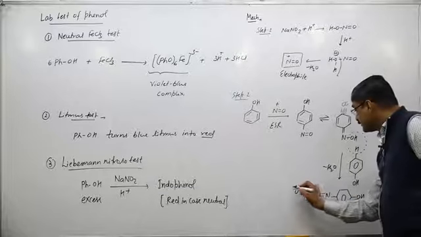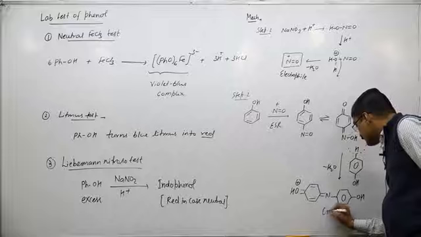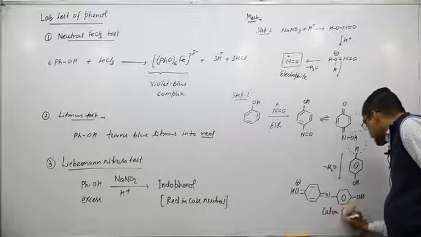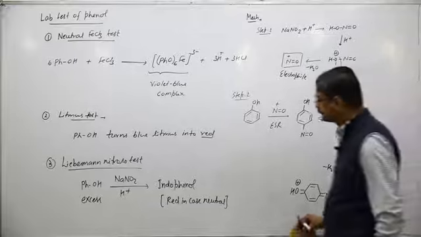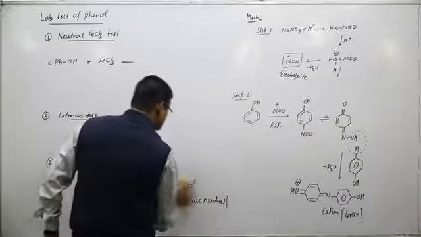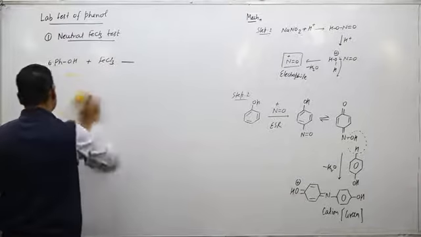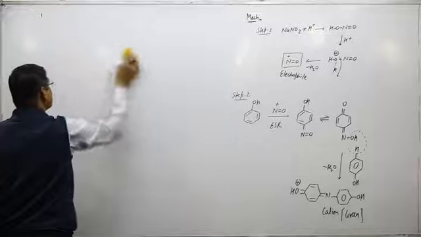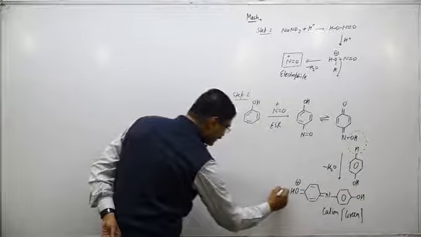If this is positively charged, the cation is green in color. If it loses the H plus, then it is converted into red color.